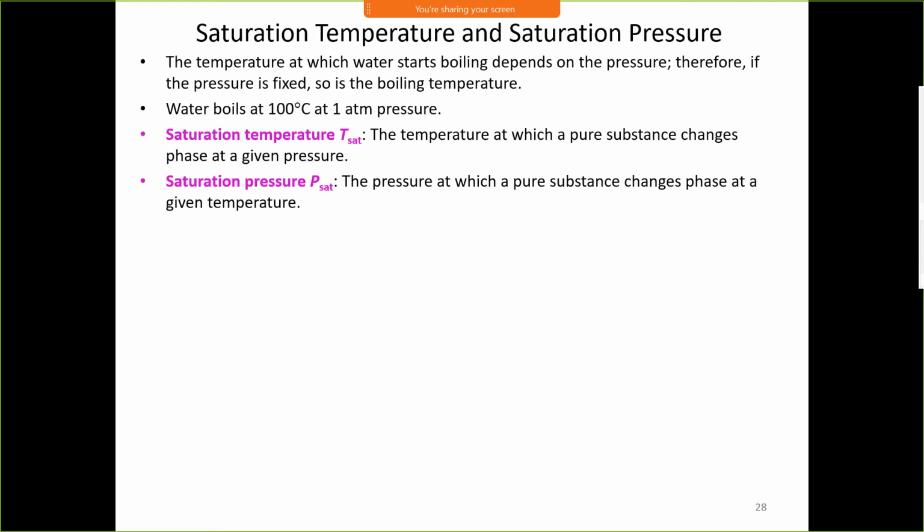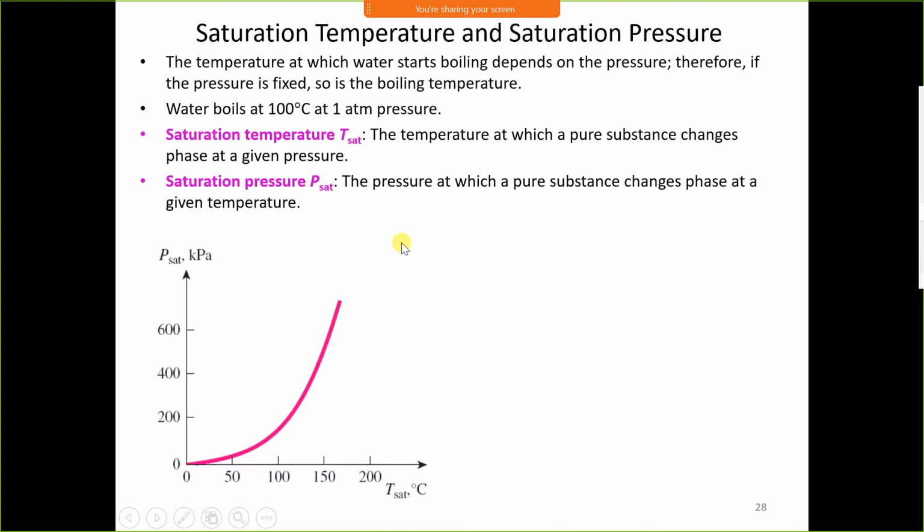The particular pressure or particular temperature at which a substance changes phase is called the saturation pressure and saturation temperature.